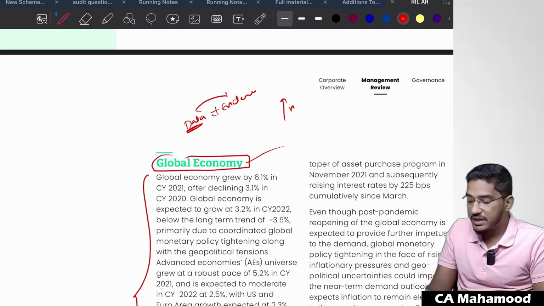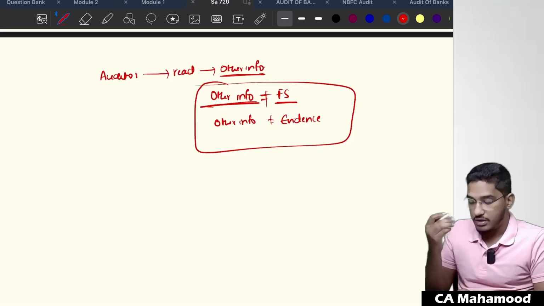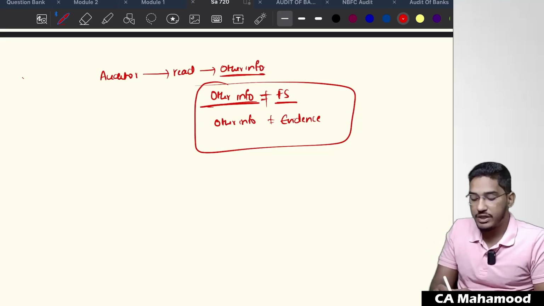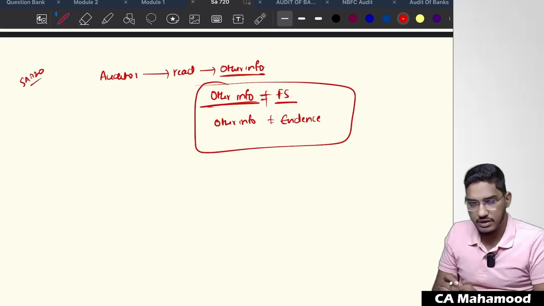So basically, what is the responsibility of the auditor? When you are reading SA 720, it simply says that as an auditor, we are not expecting you to express your opinion on the other information.